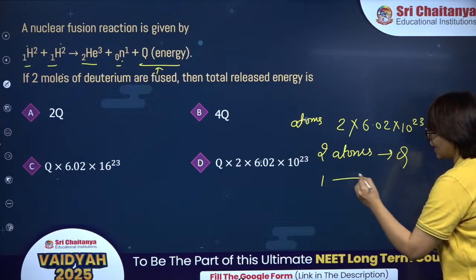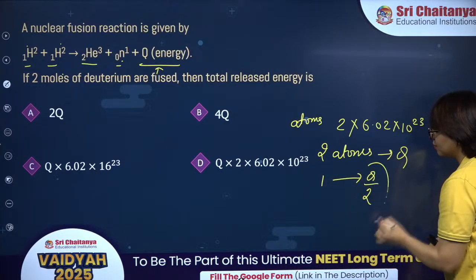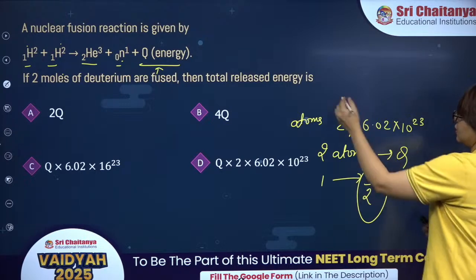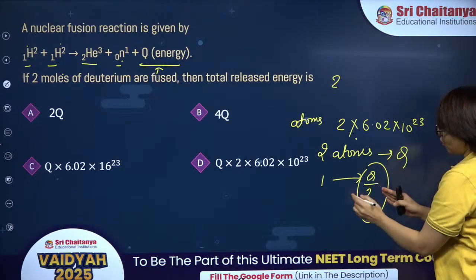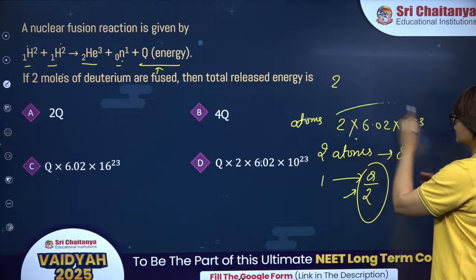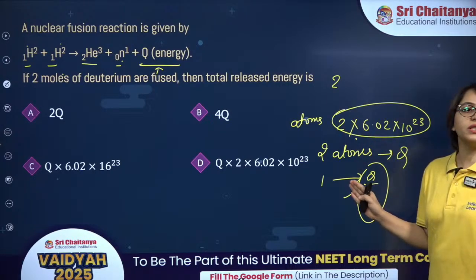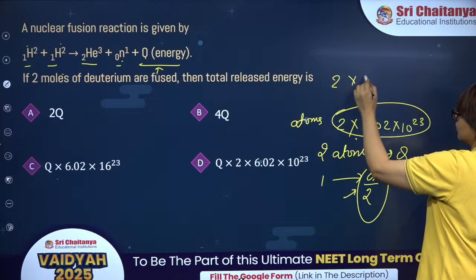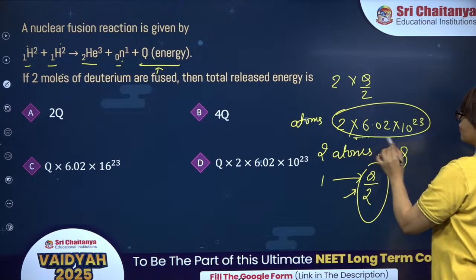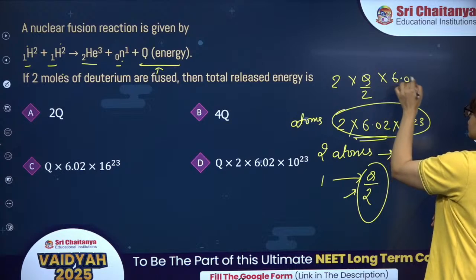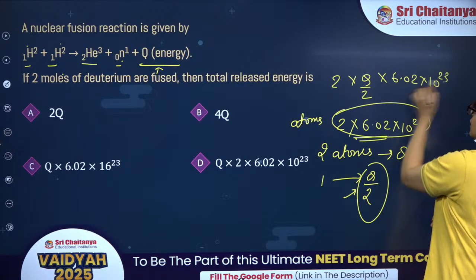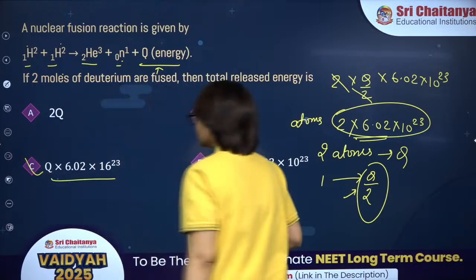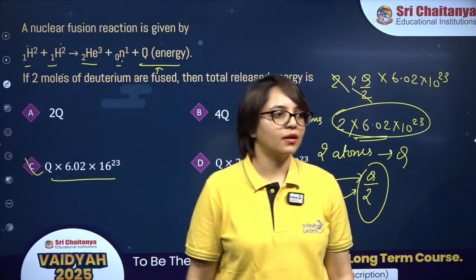So what is the contribution by 1 atom? Q by 2. This is the contribution of 1 atom. So this many atoms will give you how much energy? It will be energy provided by 1 atom into number of atoms: Q by 2 into 2 into 6.02 into 10 to the power 23. The 2 cancels, so this will be the total energy released. This is the answer.